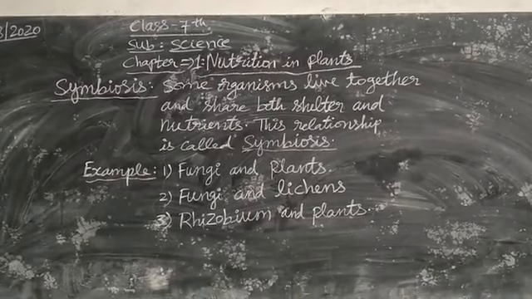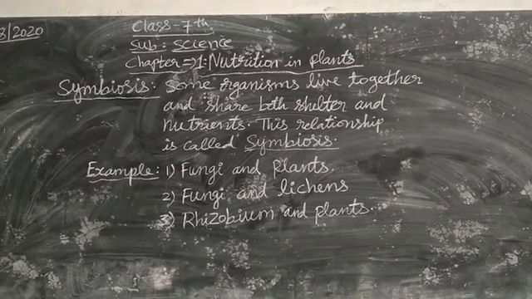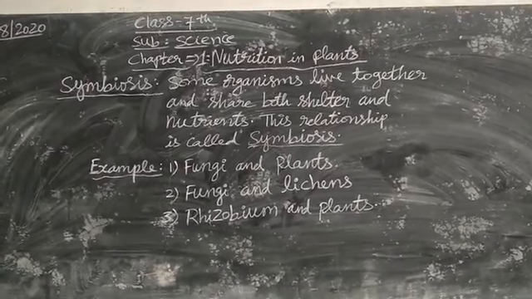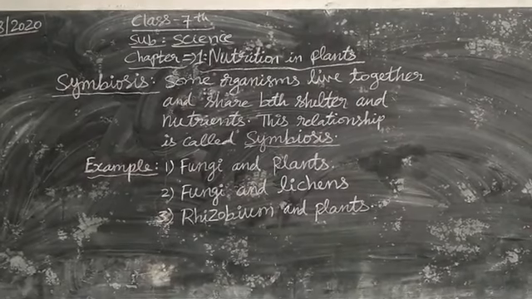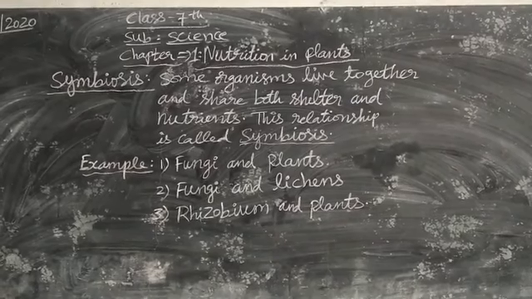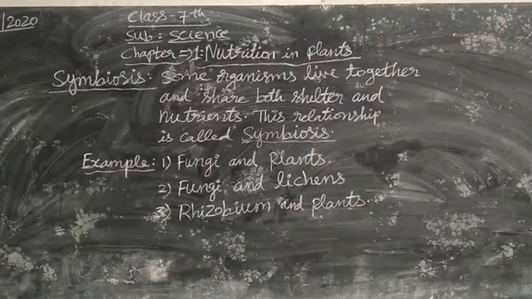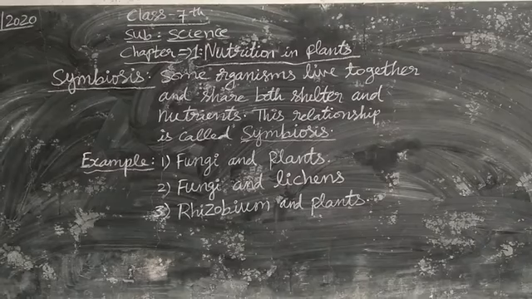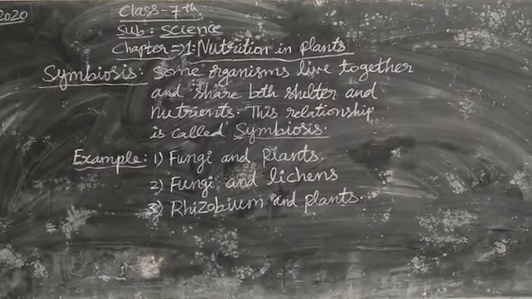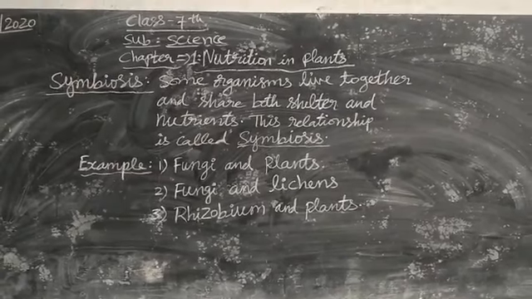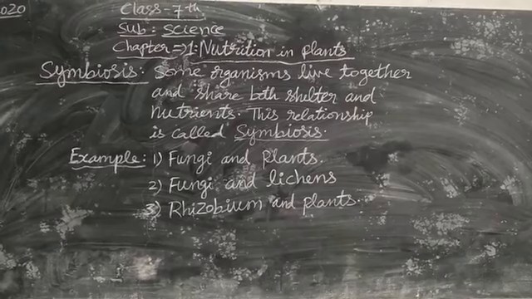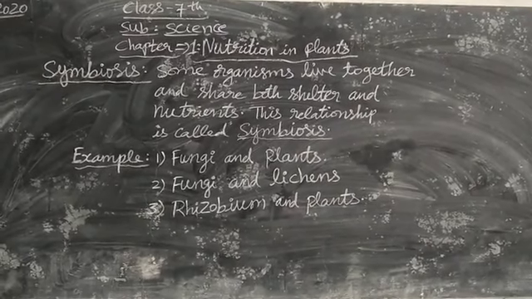Symbiosis. In the previous class you have studied about fungi, saprophytes and all. Today, last bit: symbiosis. Symbiosis means some organisms live together and share both shelter and nutrients. This relationship is called symbiosis. It means two organisms live together and they help each other.